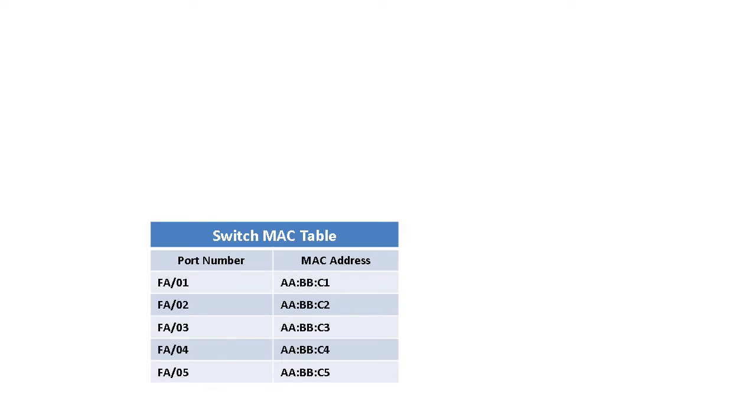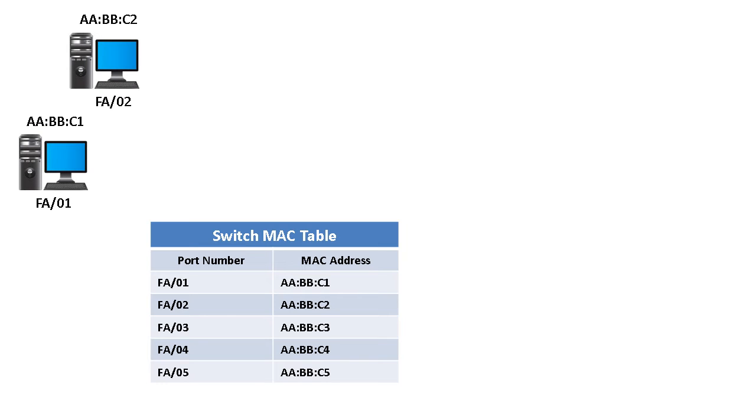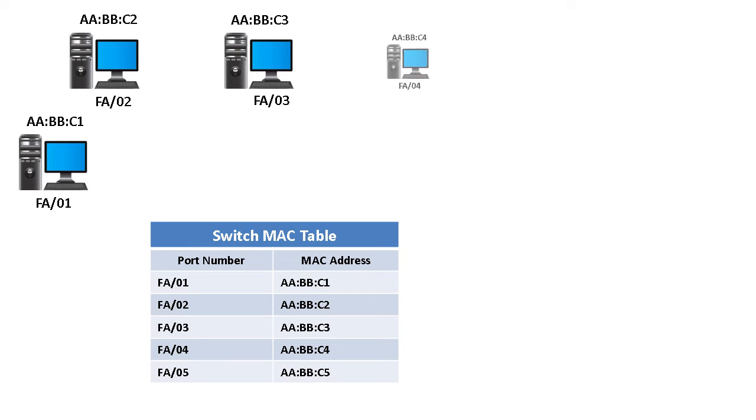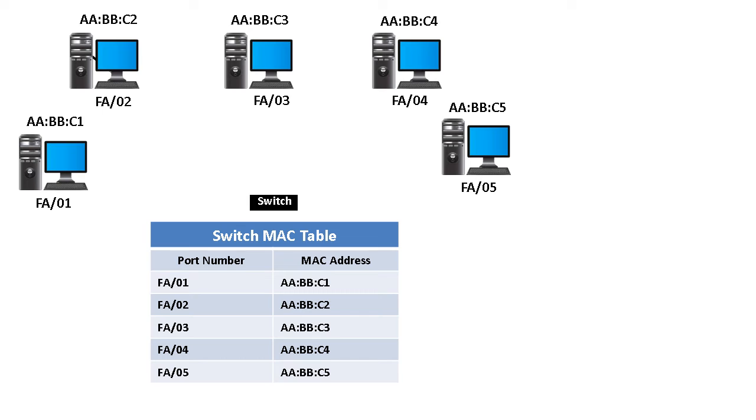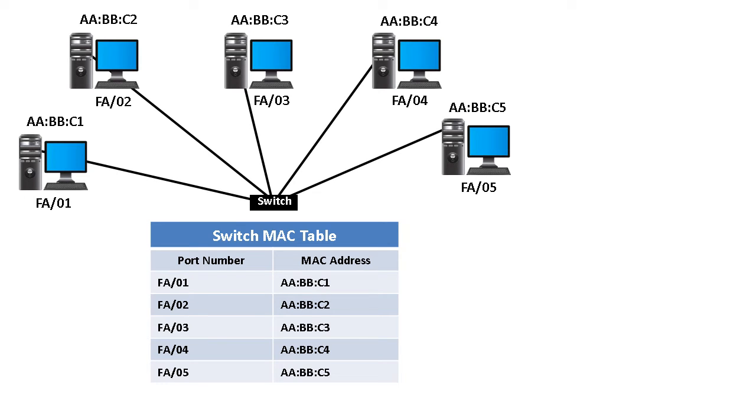A switch has a MAC table which records all MAC addresses of networking devices that are connected to it for the corresponding port number, and that helps to identify the intended device for sending packets to it over the network.